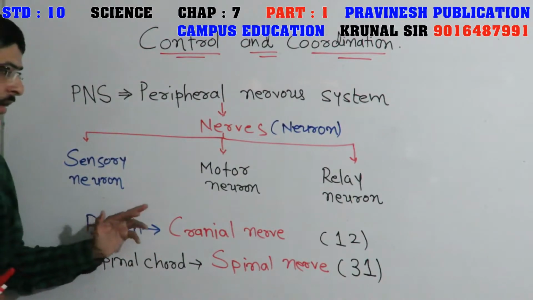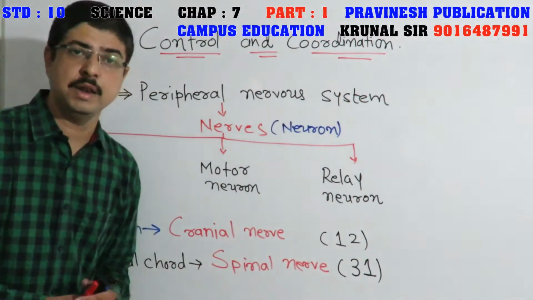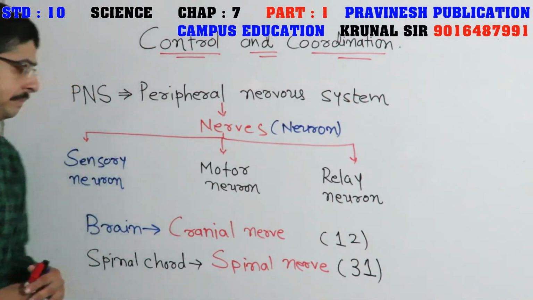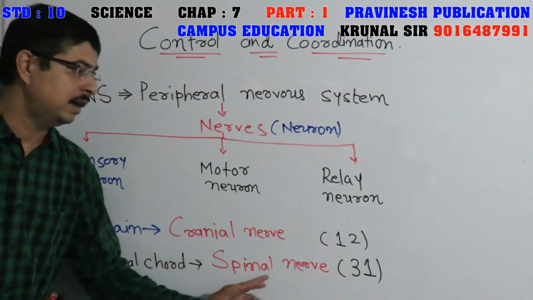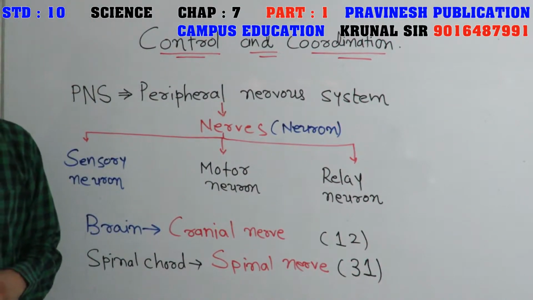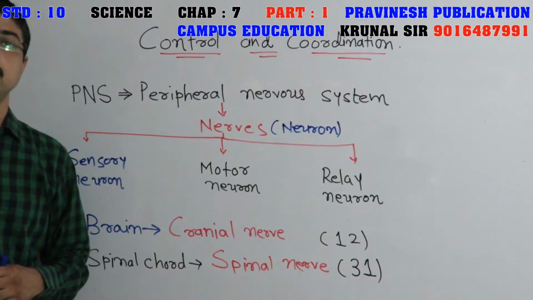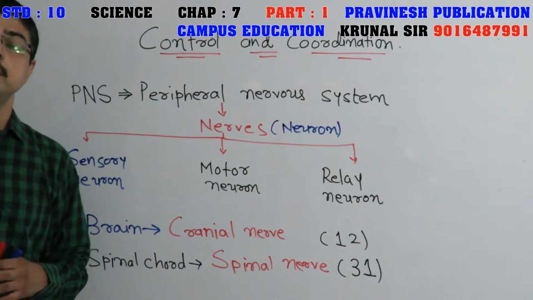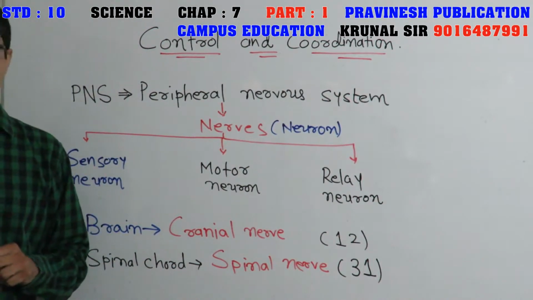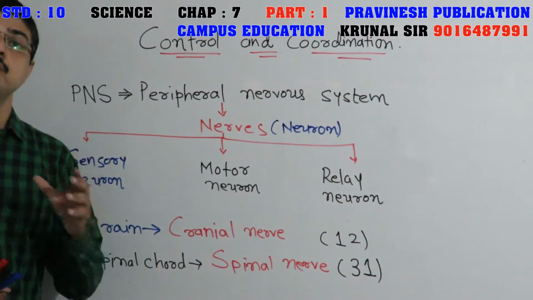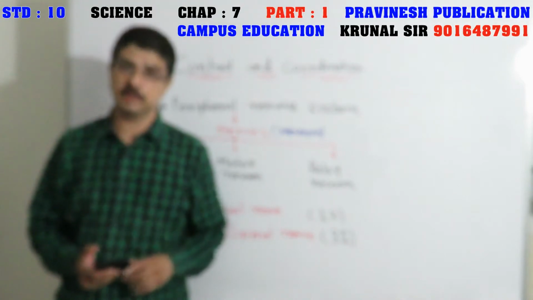Friends, the nerves that arise from the brain are known as cranial nerves, and they are 12 pairs in number. From the spinal cord, spinal nerves arise, and they are 31 in number. So this is the information about the PNS, that is peripheral nervous system. What is the function of peripheral nervous system? It captures the information from the surrounding with the help of nerve cells, and it will take this information towards the brain. So friends, we understood PNS, that is peripheral nervous system.